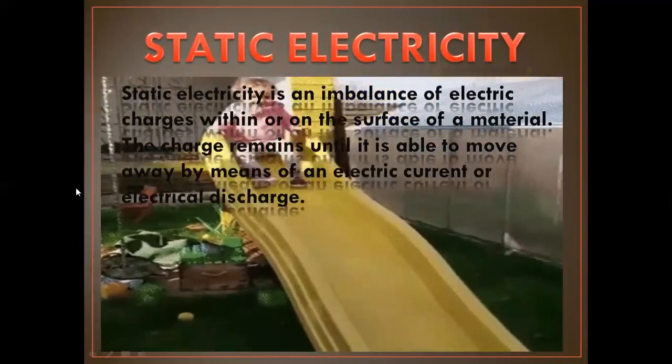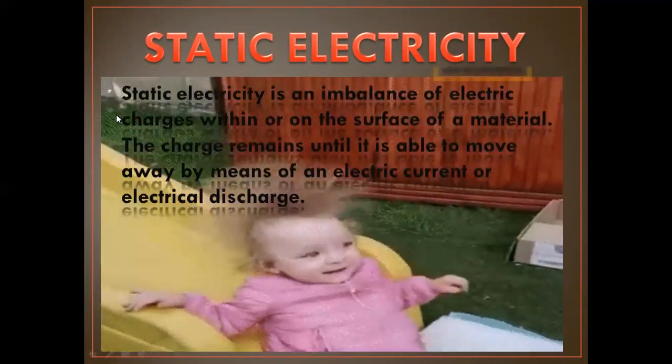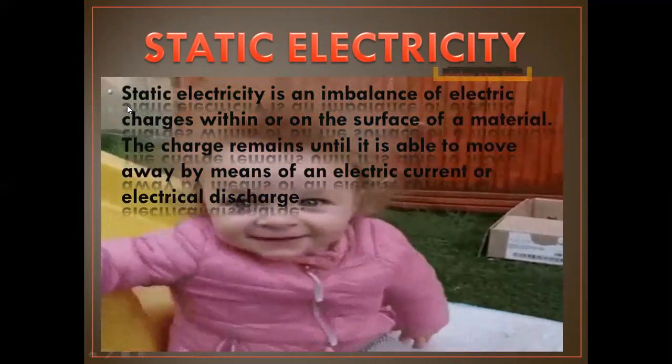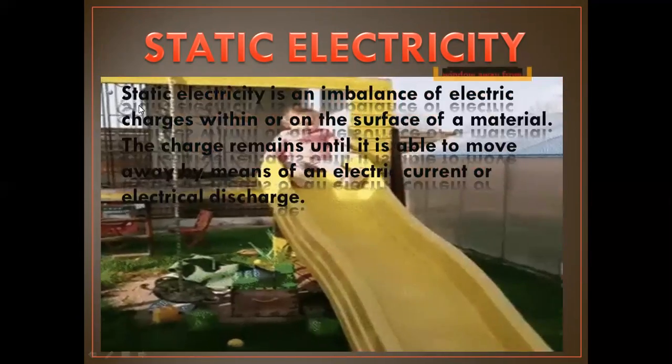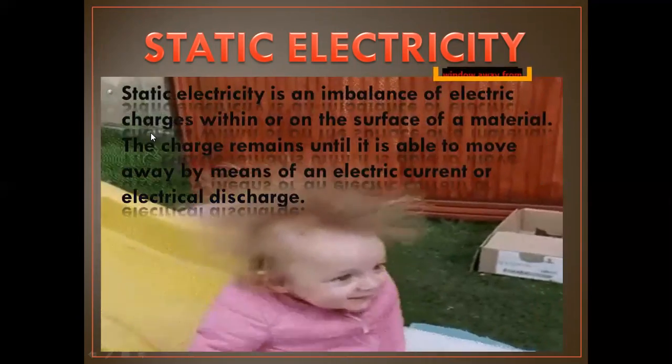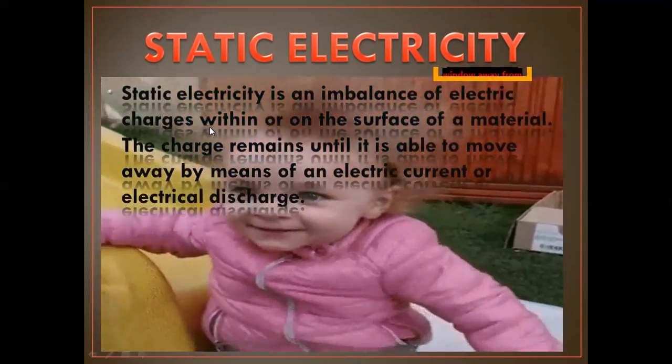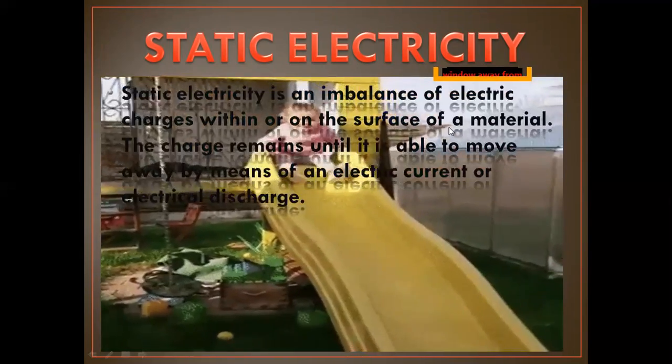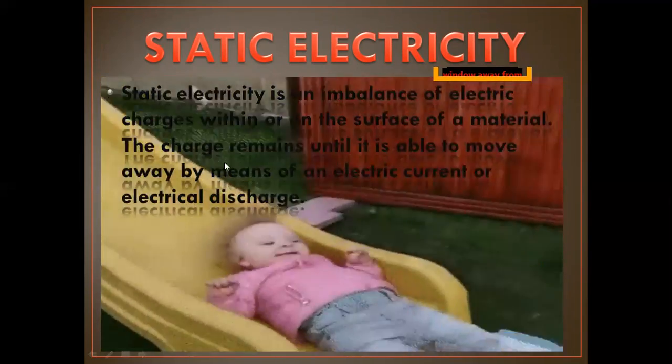Now come to the static electricity. Static electricity is an imbalance of electric charge within or on the surface of the material.